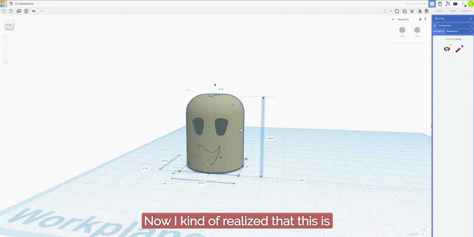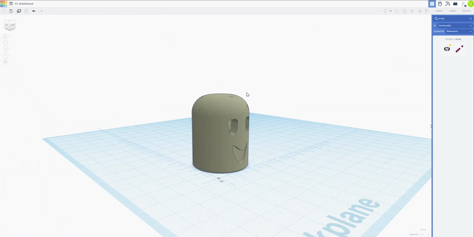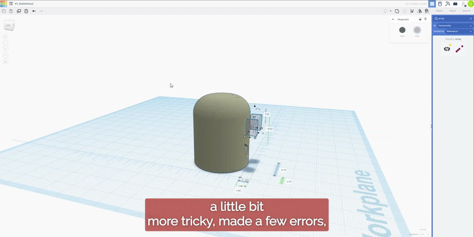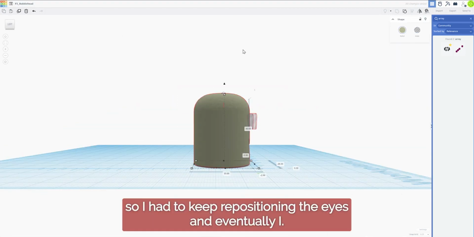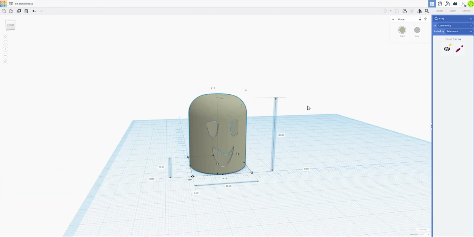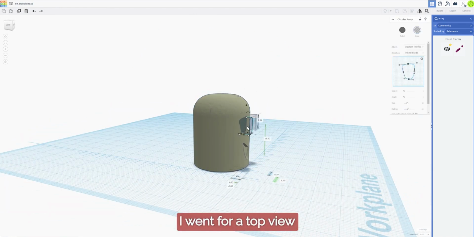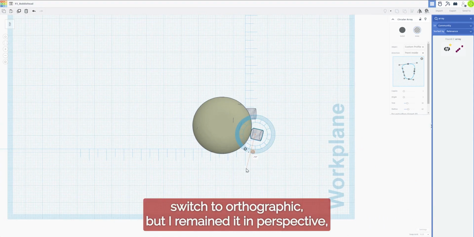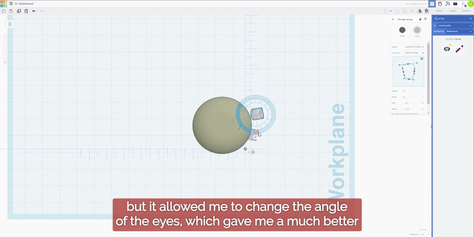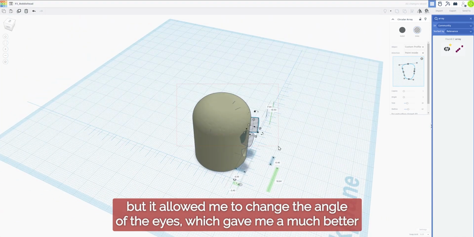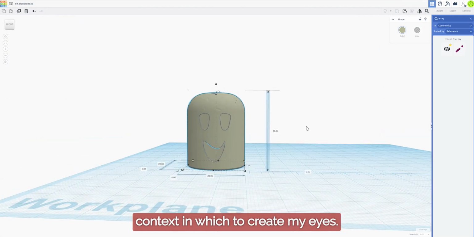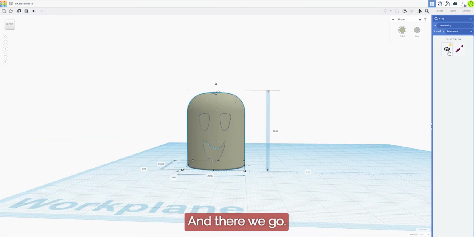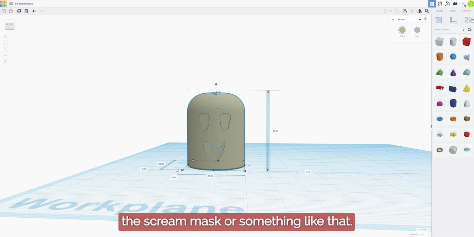Now I kind of realized that this is a little bit more tricky. Made a few errors, so I had to keep repositioning the eyes, and eventually I went for a top view. You can switch to orthographic view, but I remained in perspective view. But it allowed me to change the angle of the eyes, which gave me a much better context in which to create my eyes. And there we go. It kind of reminds me of the Scream mask or something like that.